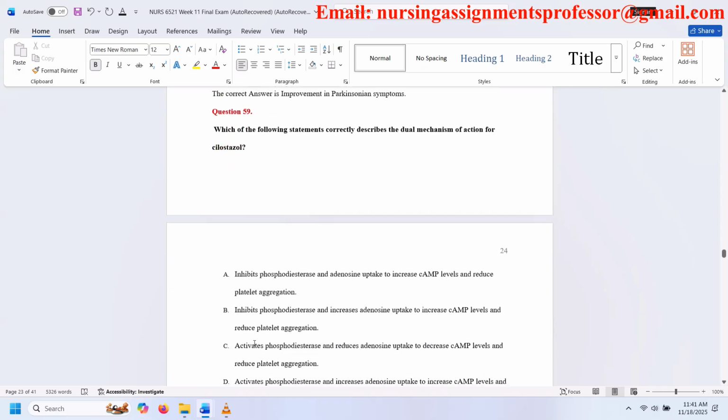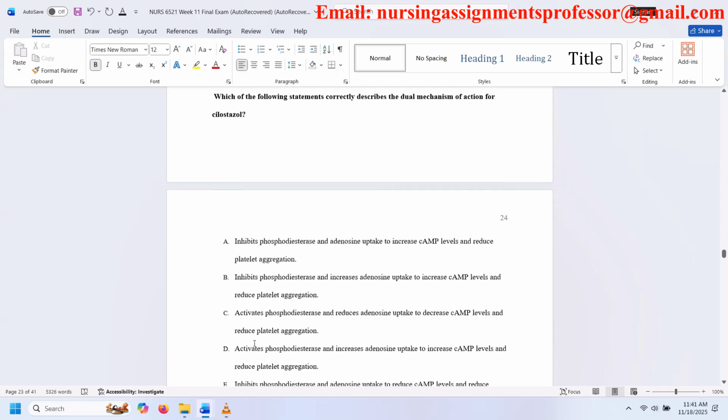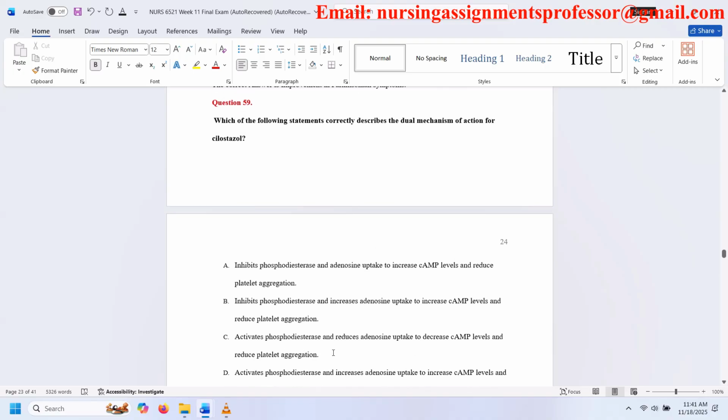Question 59. Which of the following statements correctly describes the dual mechanism of action for cilostazol? A. Inhibits phosphodiesterase and adenosine uptake to increase cAMP levels and reduce platelet aggregation. B. Inhibits phosphodiesterase and increases adenosine uptake to increase cAMP levels and reduce platelet aggregation. C. Activates phosphodiesterase and reduces adenosine uptake to decrease cAMP levels and reduce platelet aggregation.